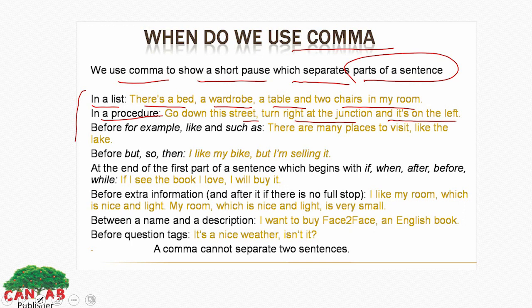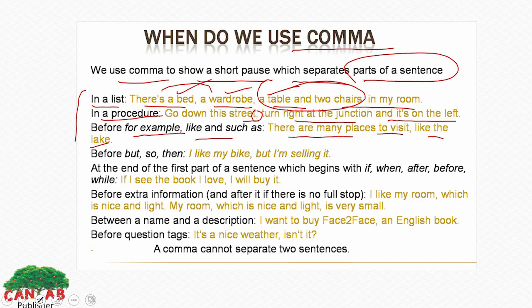Look, we have more than one item, bed, wardrobe, table. But between the last two nouns, we use and here. We will not add any comma here. We have discussed the use of comma in your previous class too. Now, when we take a short pause in a sentence like this, here we use comma. Before, for example, like, such as, there are many places to visit like the lake.